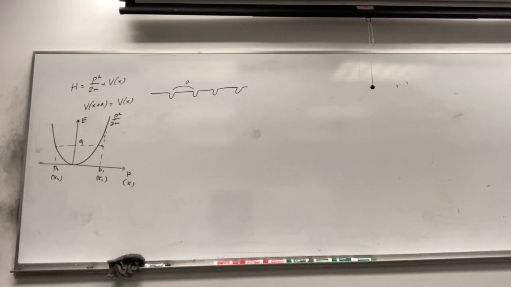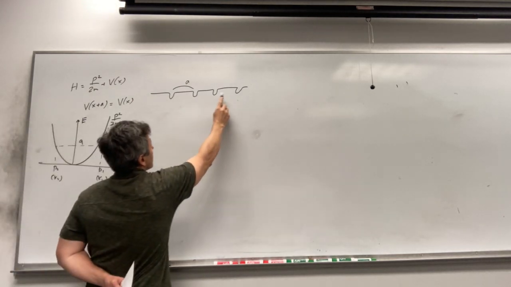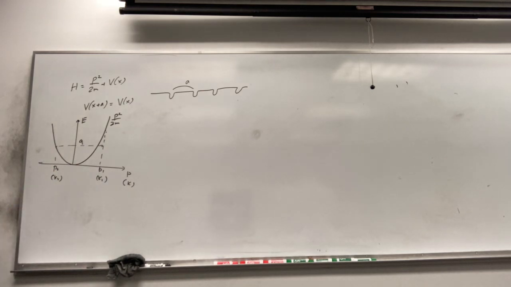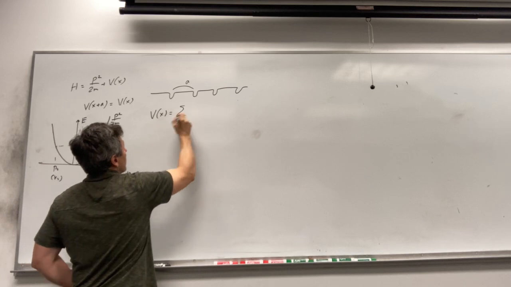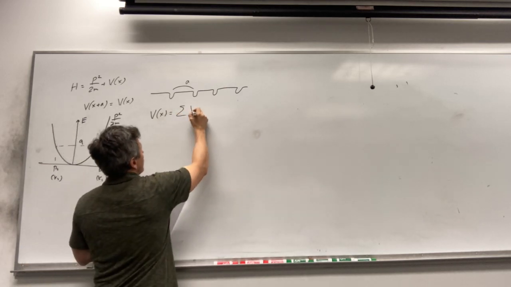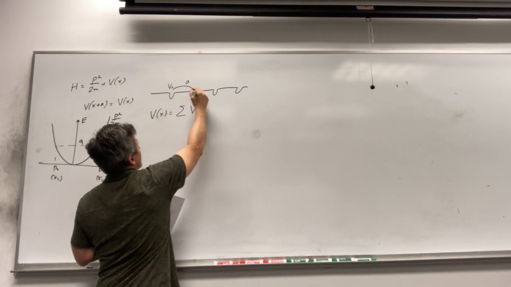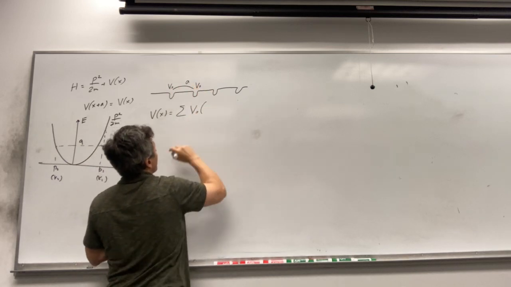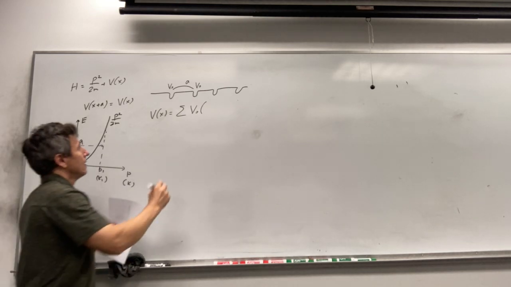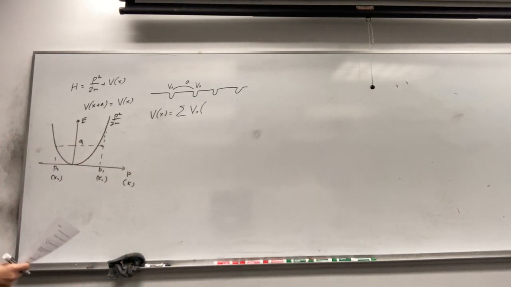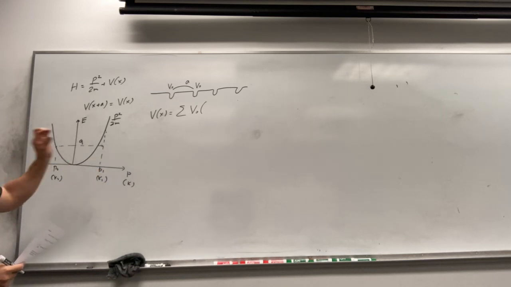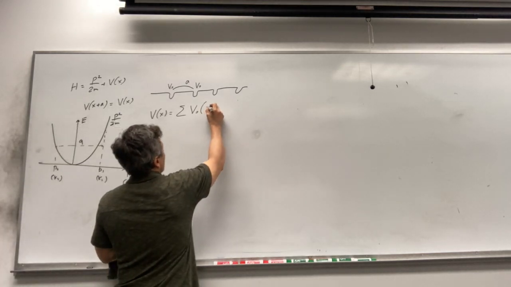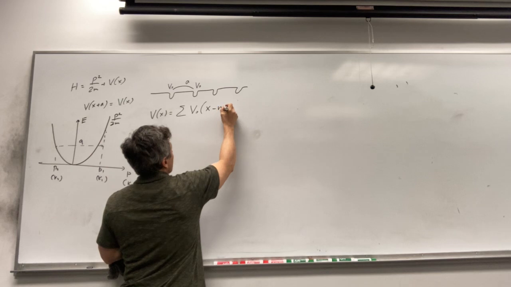We can write down the periodic potential as a system of the following localized potentials with the period a. Another way, we can write down V of x as a sum of potentials. Let's call this V0. Each of them is a V0, a function of x localized at different points. It's just an approximation of how we describe this periodic potential, a system of atoms localized at different points, and each atom produces a very big perturbation, a very big trapping potential, for example, like that. So it will be x minus n a.